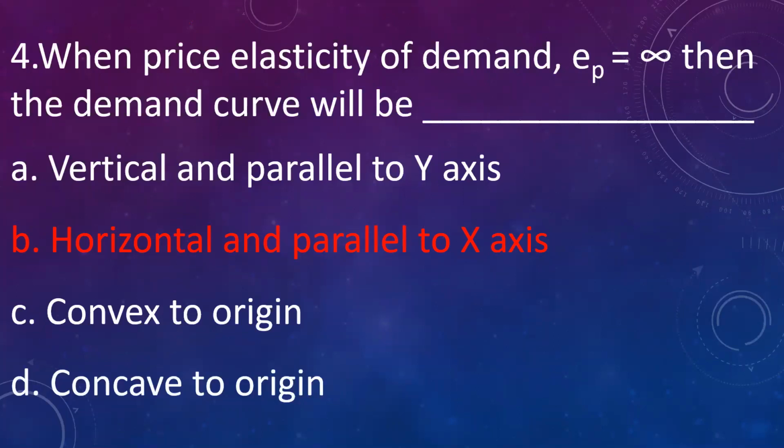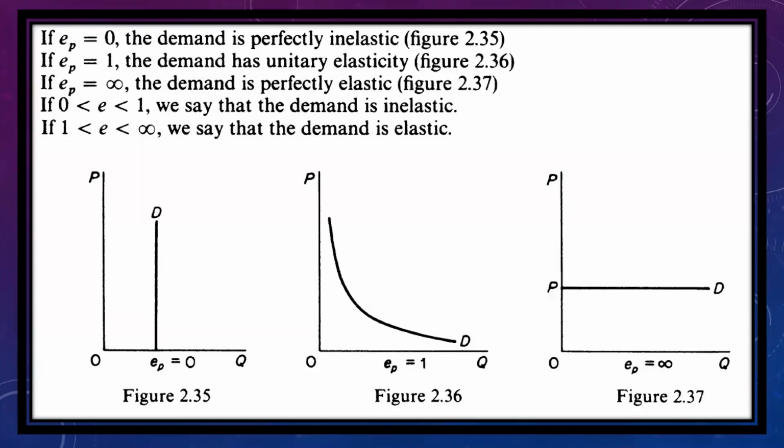Now let me explain the shape of the demand curve when elasticity is different. When elasticity is equal to 0, it is perfectly inelastic and the demand curve is vertical and parallel to the y-axis. When elasticity is equal to 1, it is called unitary elasticity, and the shape of the demand curve is this. And when elasticity is equal to infinite, it is horizontal and parallel to the x-axis, and it is called perfectly elastic.